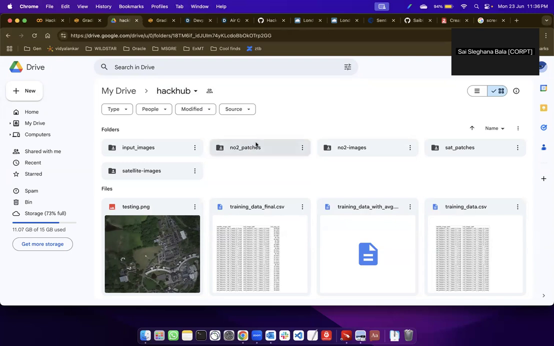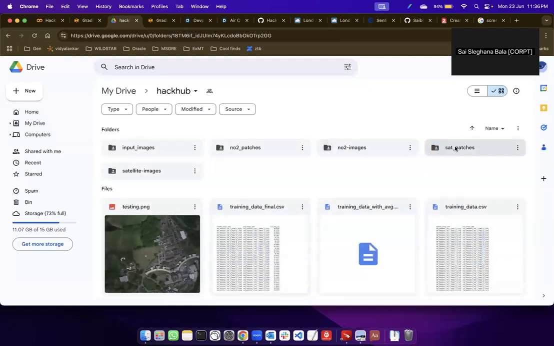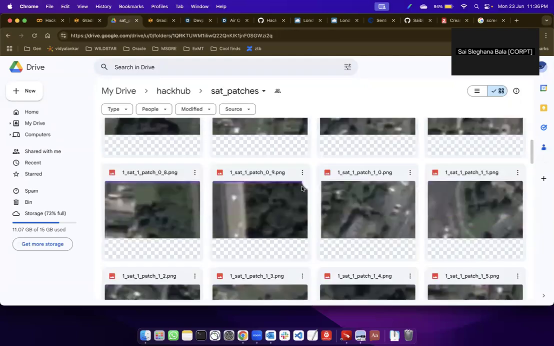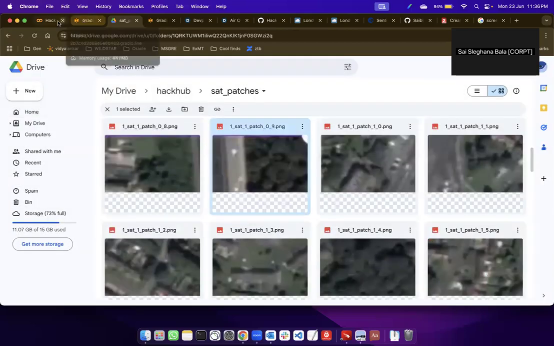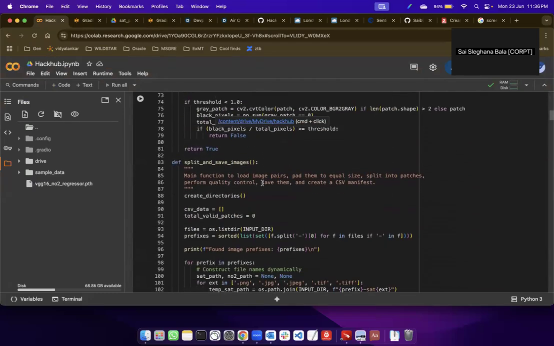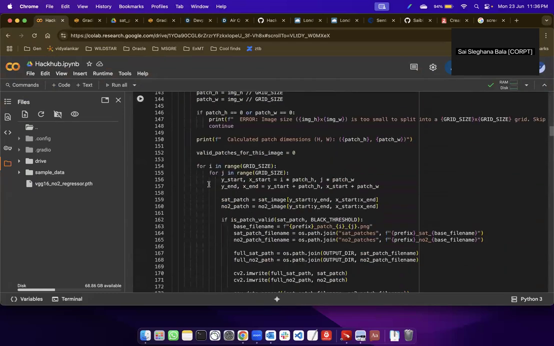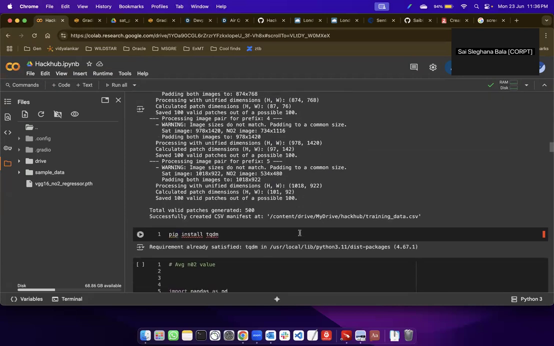So we have also used padding so that the blacker region of the image is eliminated, and we are only left with the accurate data that we need. Like this, this would not have any padding or any region which we can avoid. Moving further, once this is passed accurately, we do get our NO2 patches in this format.